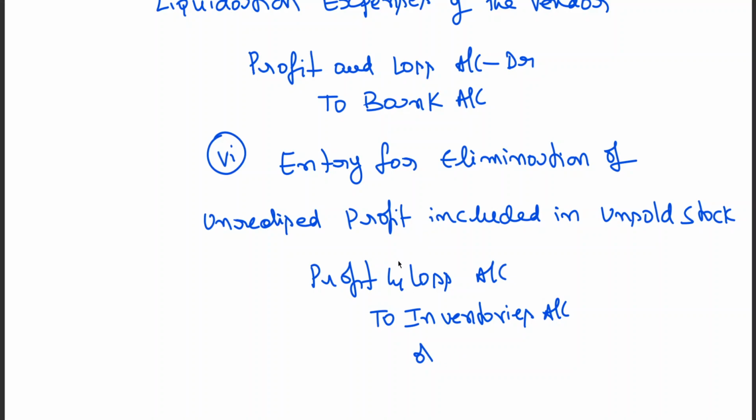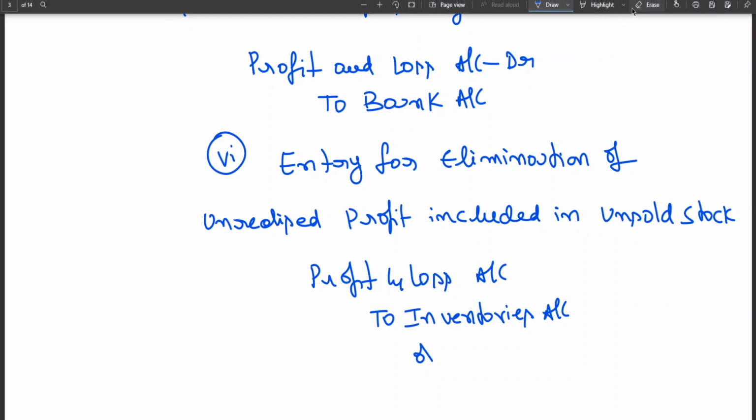This is the entry for elimination of unrealized profit included in closing stock. Okay, clear?